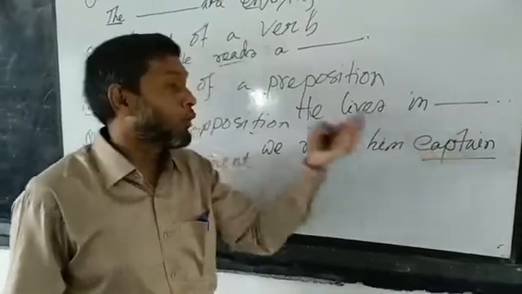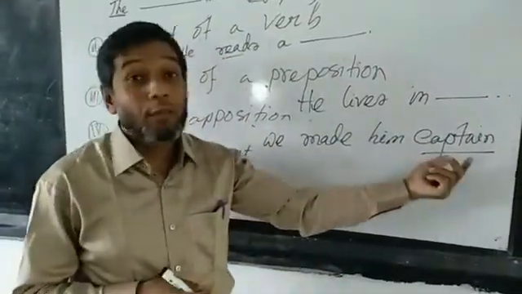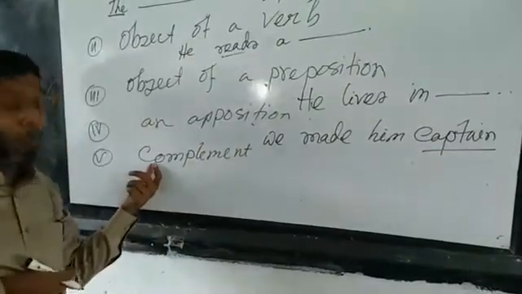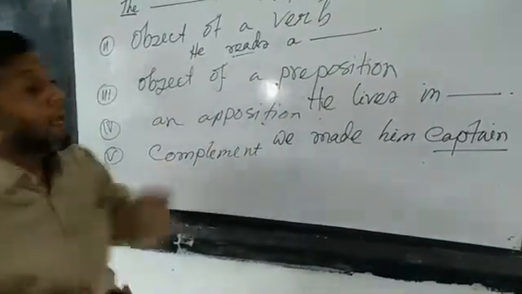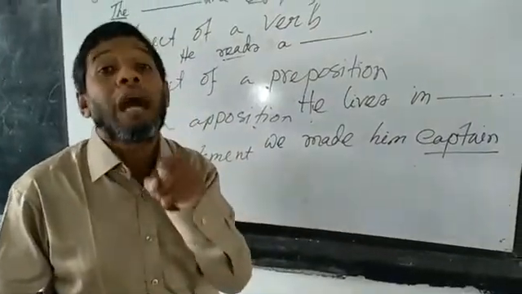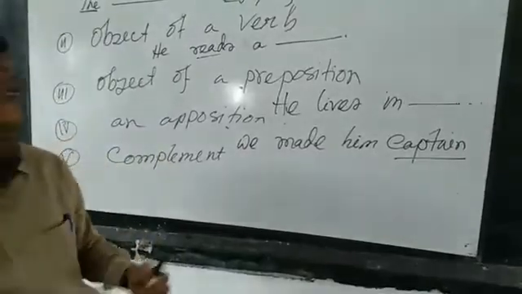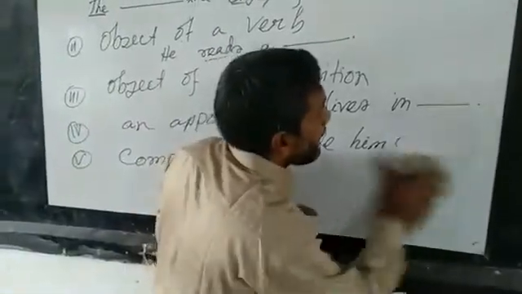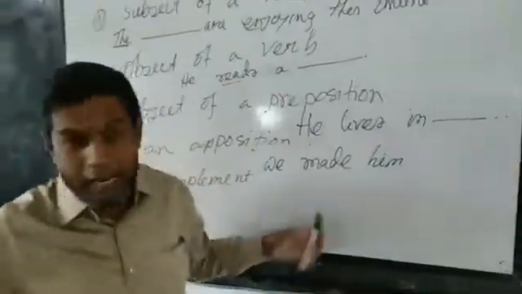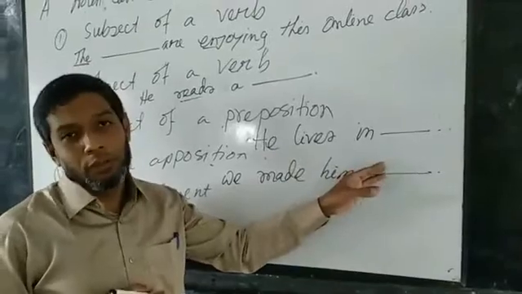You know, we have two types of complement: subjective complement and objective complement. I have mentioned here only complements, meaning subjective complement and objective complement both will be a noun. So, after going through the context, if I see a dash here, then I can understand I must use a noun here.